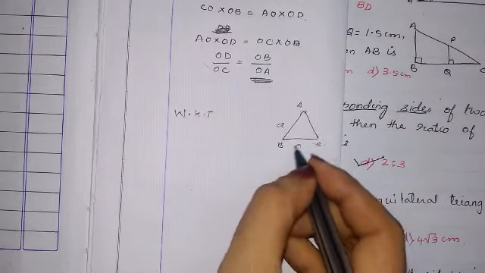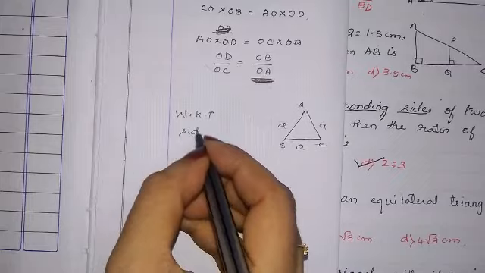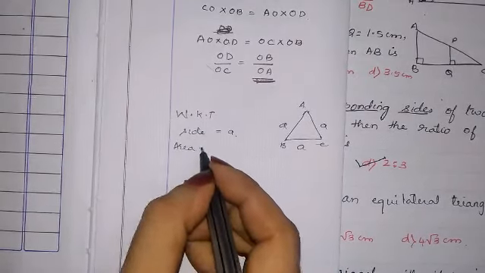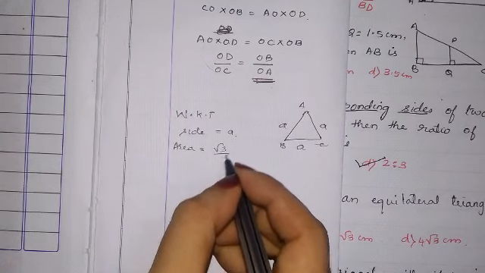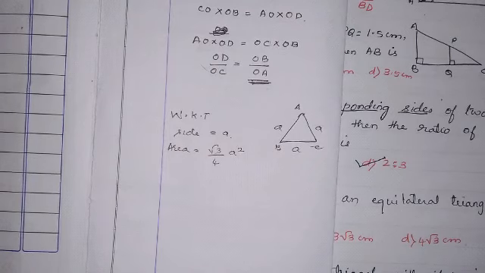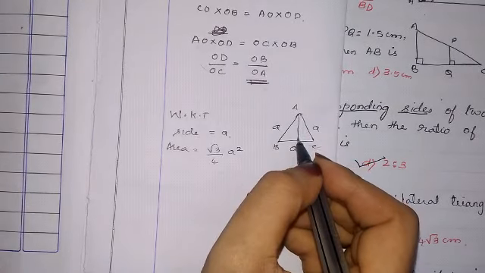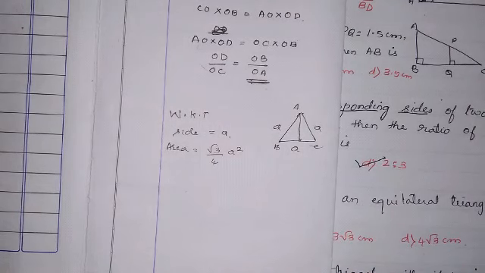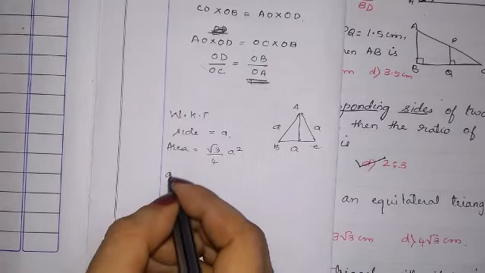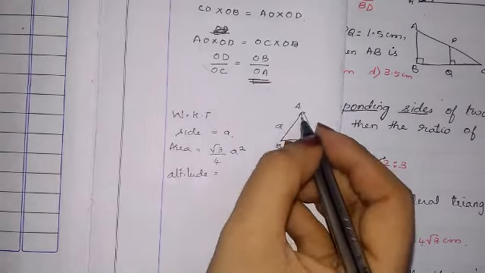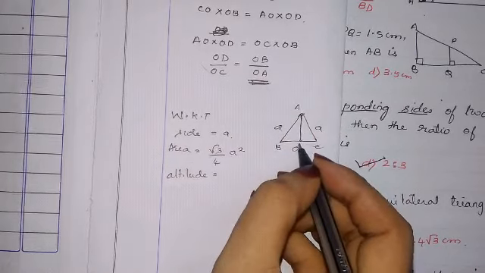Let us consider all sides are A. So the side of the equilateral triangle is A, and we know the area of an equilateral triangle is root 3 by 4 A square. Then the altitude of an equilateral triangle, what they have asked, is nothing but altitude is, we don't know this side, okay, we'll write D.